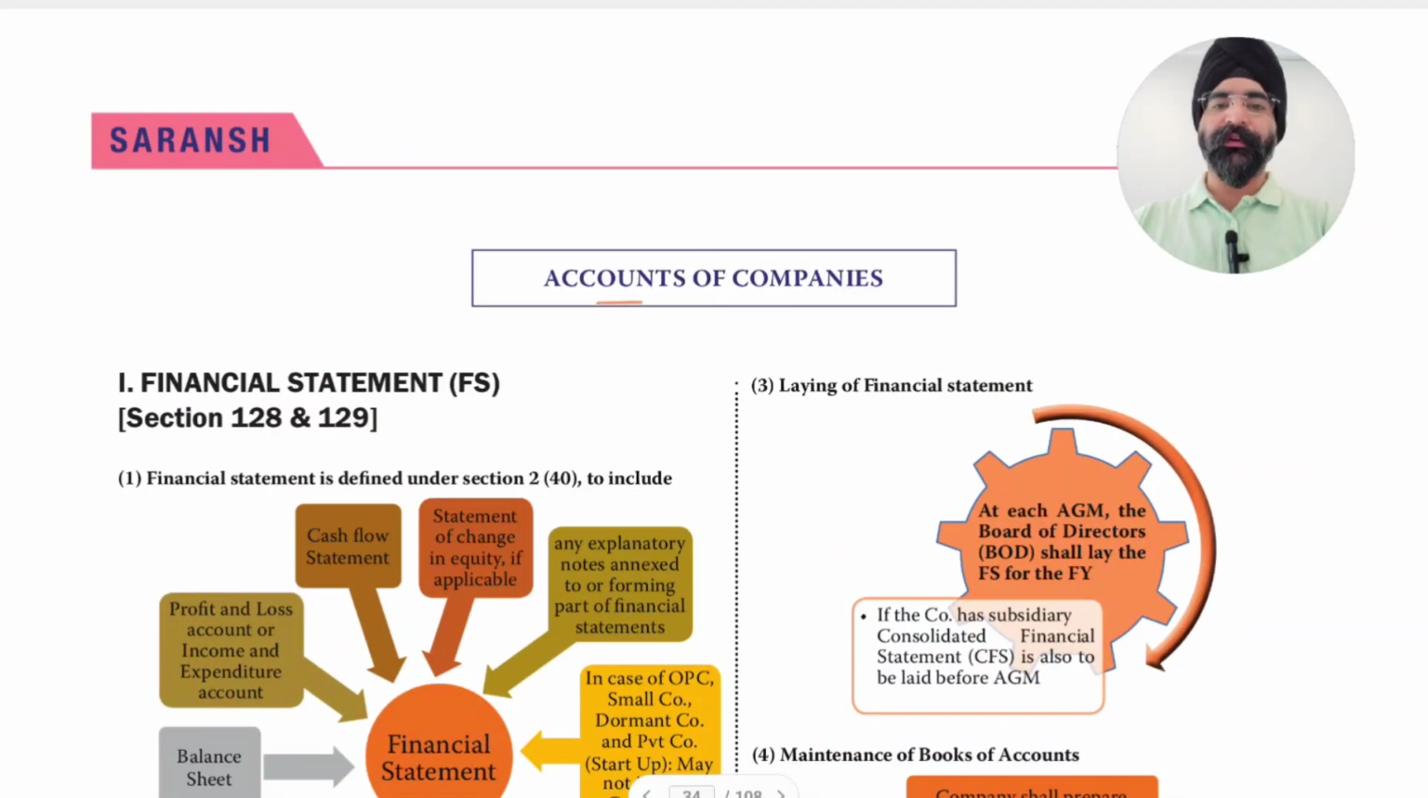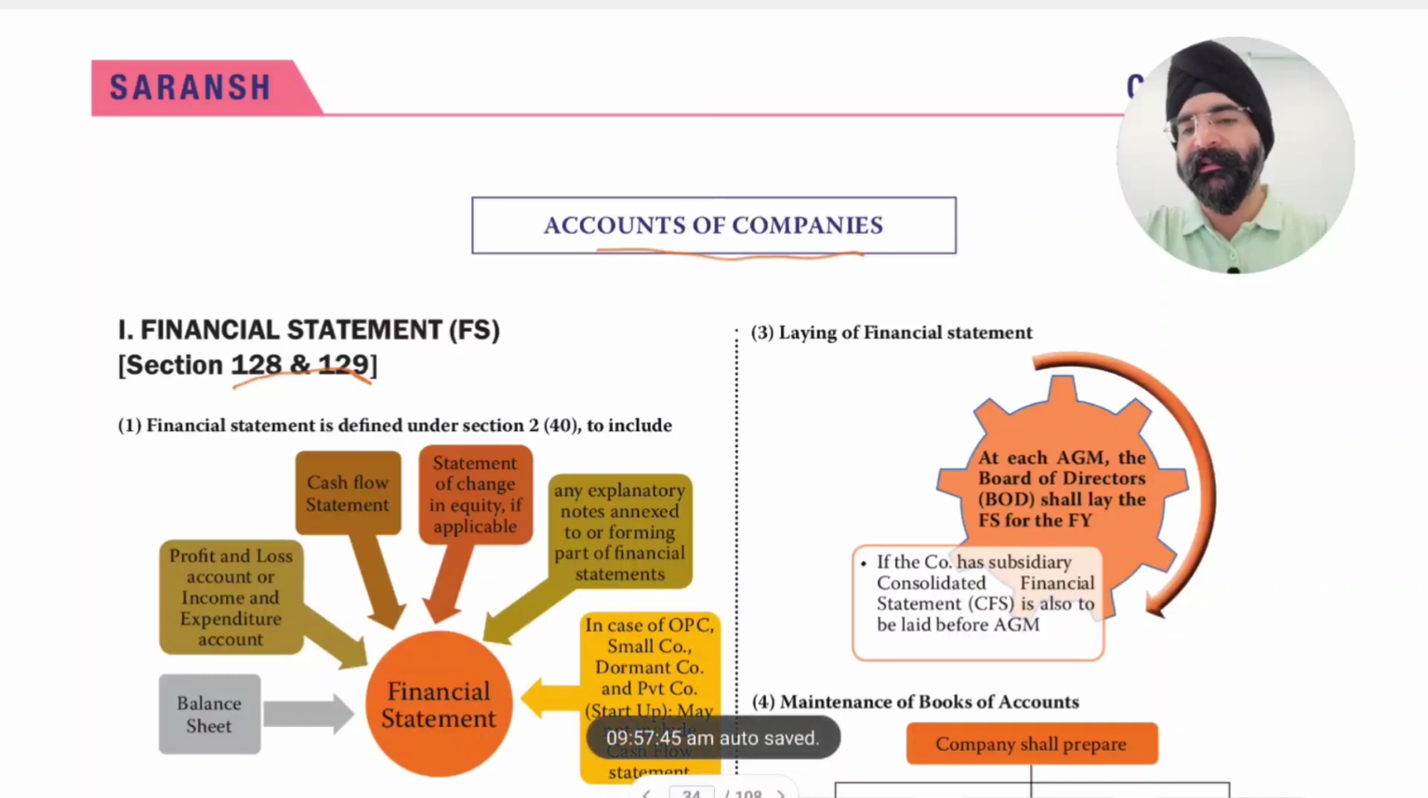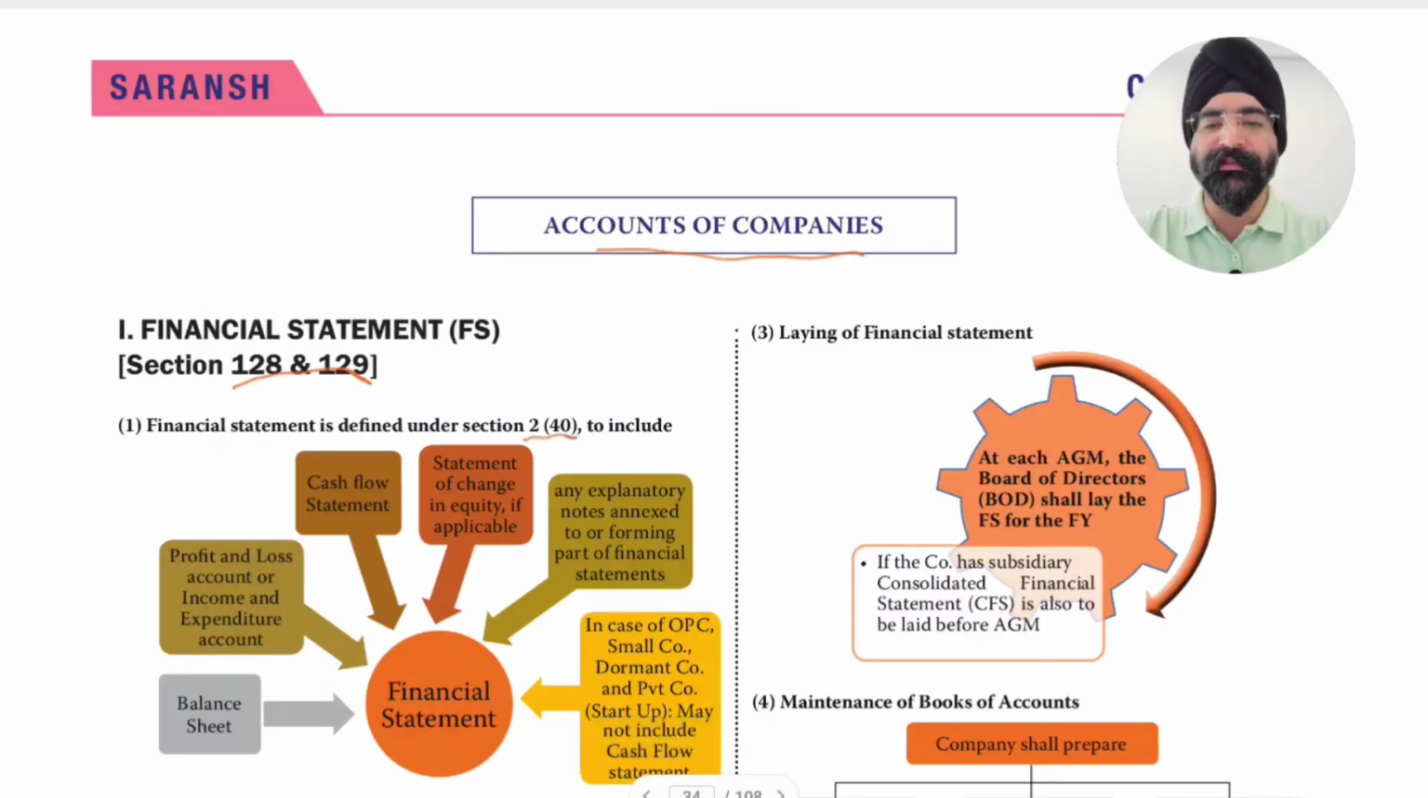Next is accounts of companies. Financial statement. Section 128 and 129. Financial statement is defined under section 2, subsection 42. So financial statement includes the following. Number one is the balance sheet, which is prepared as on the last day of the year. Balance sheet as on 31st March of the year.